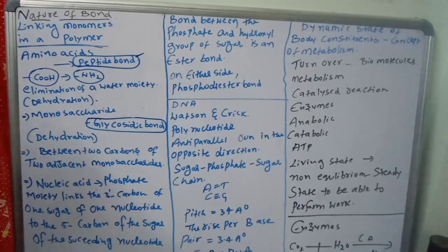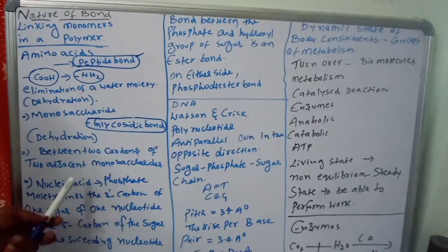Next one, nucleic acids. What about nucleic acid? In nucleic acids, the phosphate moiety, very important, links the 3 prime carbon of the sugar of one nucleotide to the 5 prime carbon of the sugar of the succeeding nucleotide. So 5 prime, 3 prime, you know very well. The bond between the phosphate and the hydroxyl group of sugar is an ester bond. Very important, ester bond.